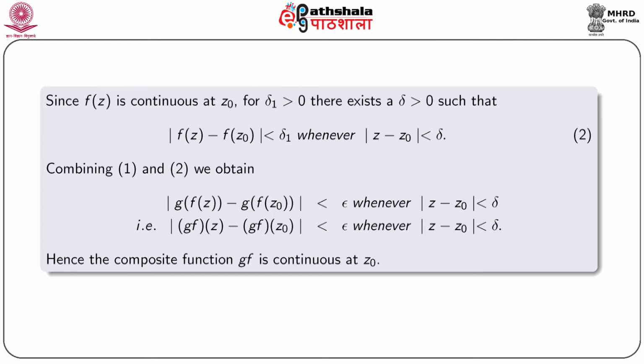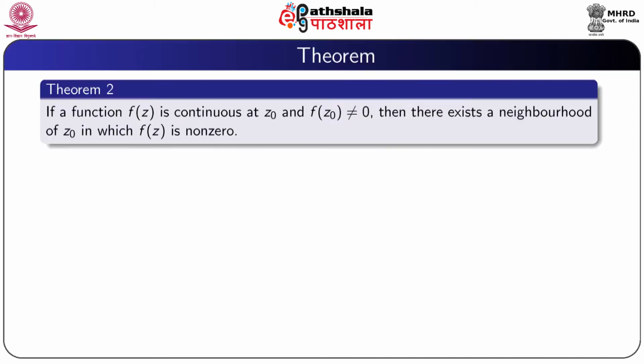Now, combining these two results, we obtain modulus g(f(z)) minus g(f(z0)) is less than epsilon whenever modulus z minus z0 is less than delta. That is, we can say that modulus gf(z) minus gf(z0) is less than epsilon whenever modulus z minus z0 is less than delta. This proves that the composite function gf is also continuous at the point z0.